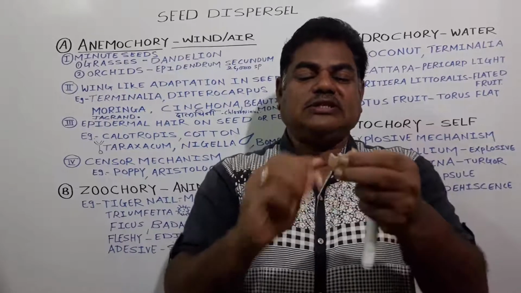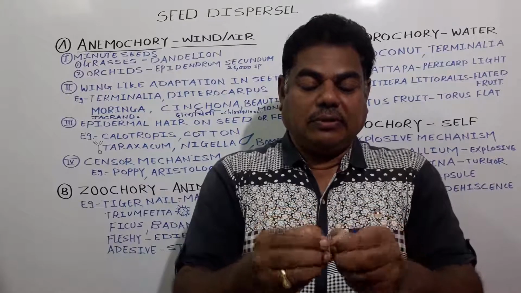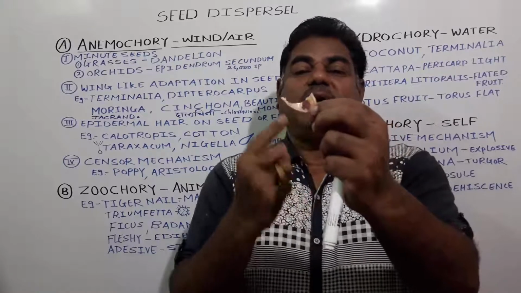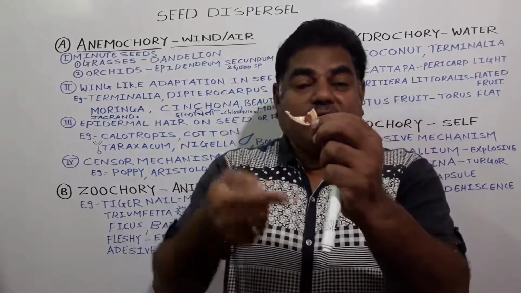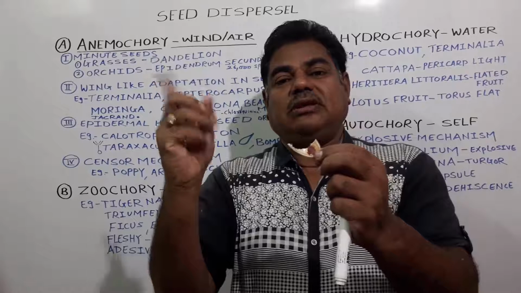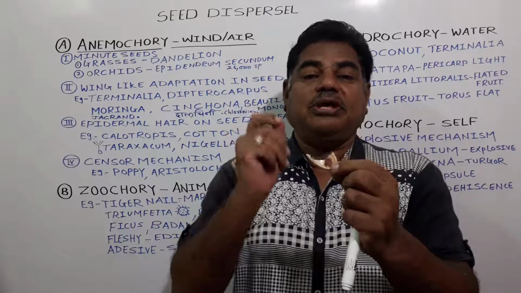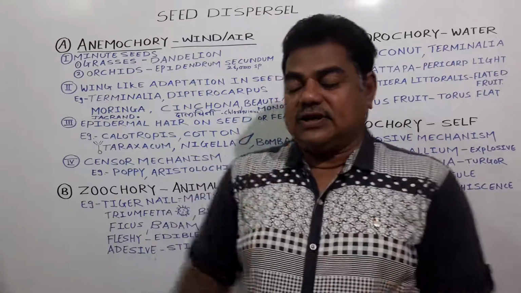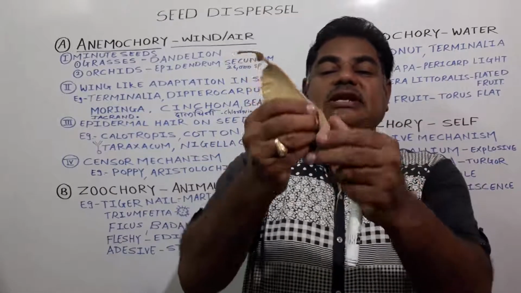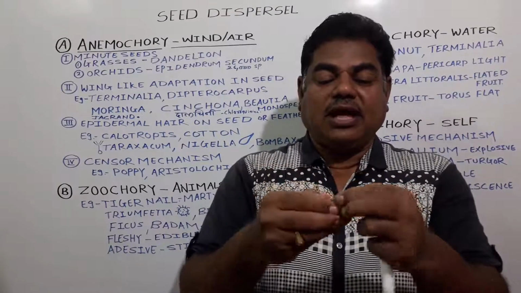Only one seed is present, due to which we call it Butea. Beautiful saffron flowers bloom in the month of March, and only one seed is present in the fruit, due to which this plant is known as Butea monosperma. A wing-like structure is developed in the seed, due to which the seed gets dispersed from one place to another. That is the adaptation in case of this Butea monosperma.